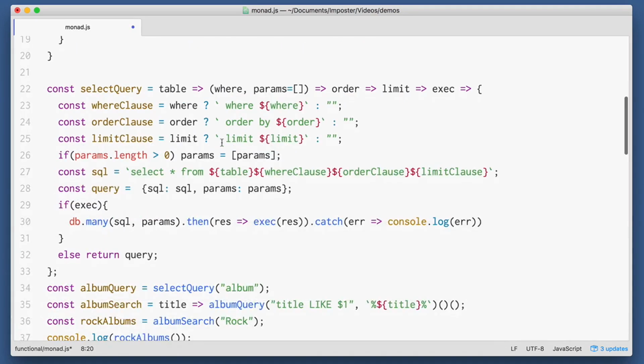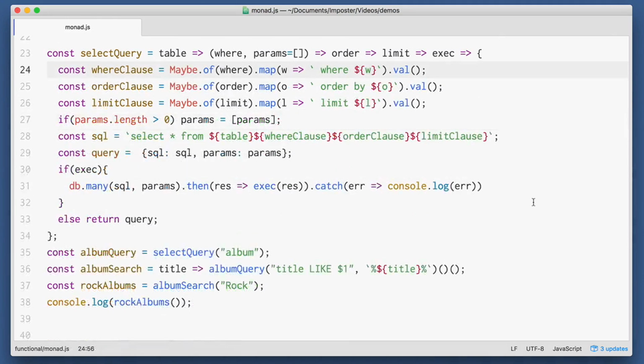We can now use our maybe monad to evaluate our where clause. If where has a value, then our lambda will be called. We'll get back another maybe with its current value set to our where clause. We can then call val and get our value back. If where isn't set, we'll get back an empty string, which is exactly what we want. So we can apply this to all of our arguments, our order clause and our limit clause.